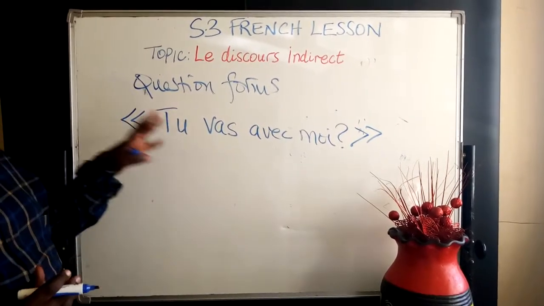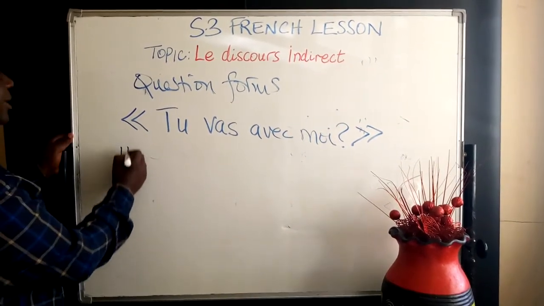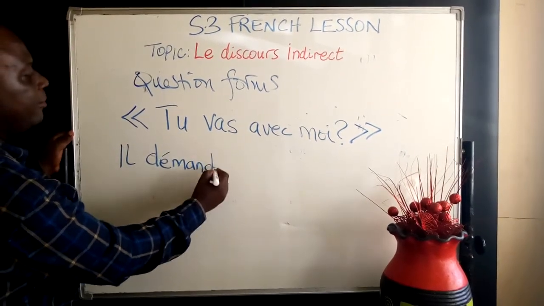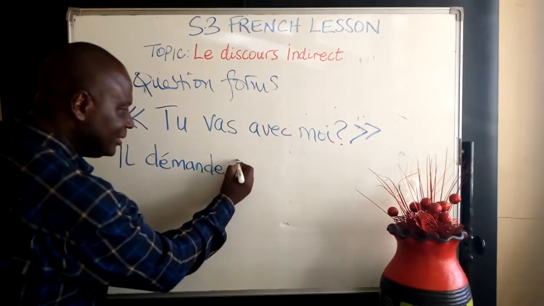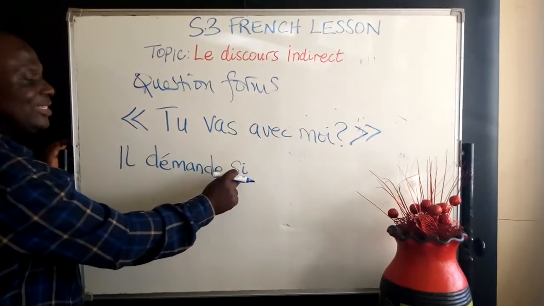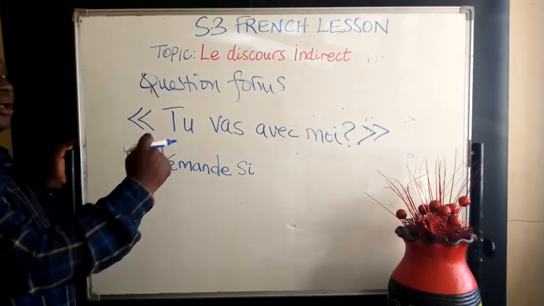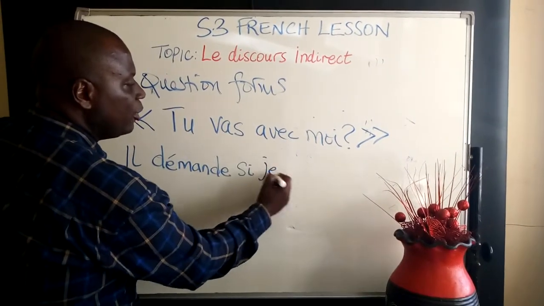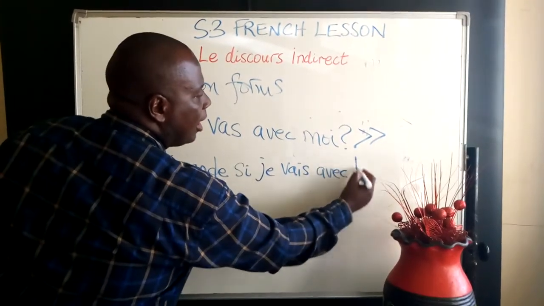So we are going to introduce a new verb. You remember the other time we said, il dit. Now we are saying, il demande. He asked. Il demande. And we are going to say, il demande si. You should be learning these words. Il demande si. So he is asking whether, or he's asking if I'm going with him. Il demande si je vais avec lui.